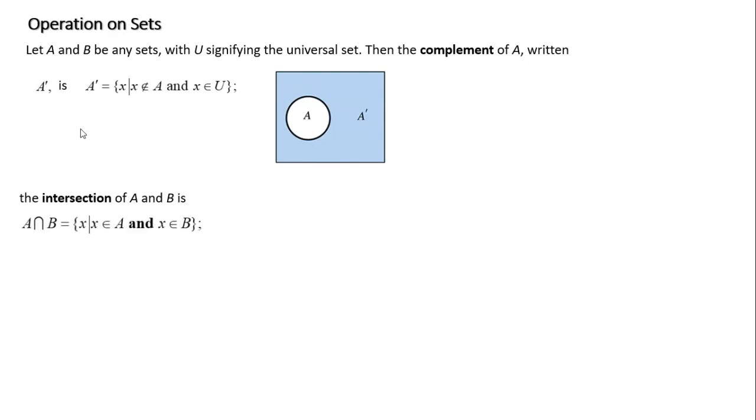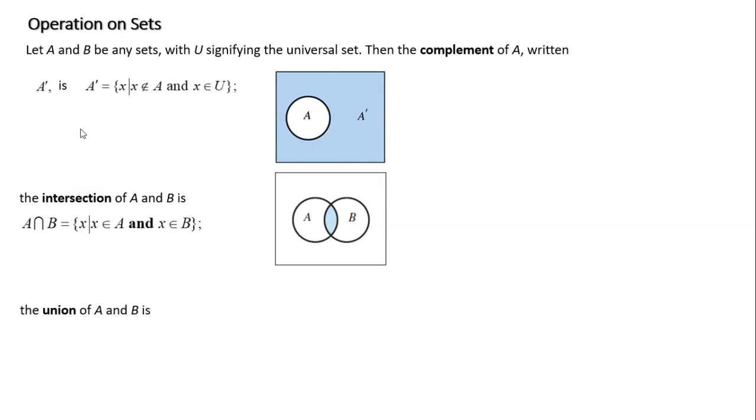The intersection of A and B, written in set builder notation, is X such that X is an element in A and X is an element in B. It's in both. Visually, the highlighted section is where these two overlap. How about the union of A and B?